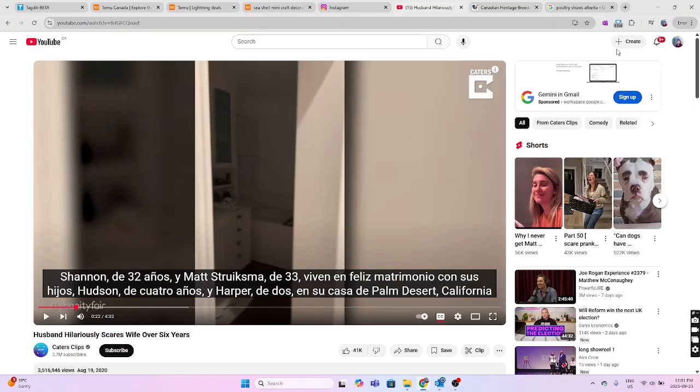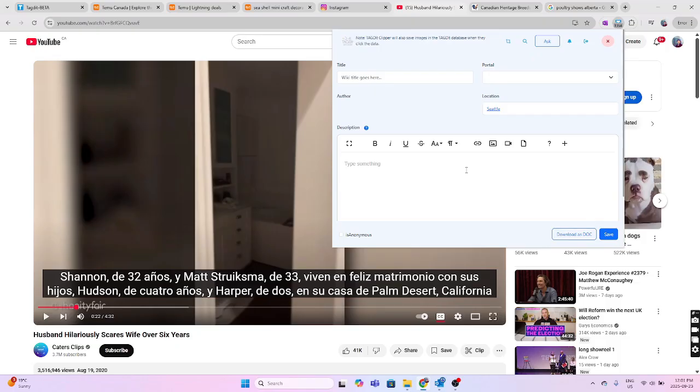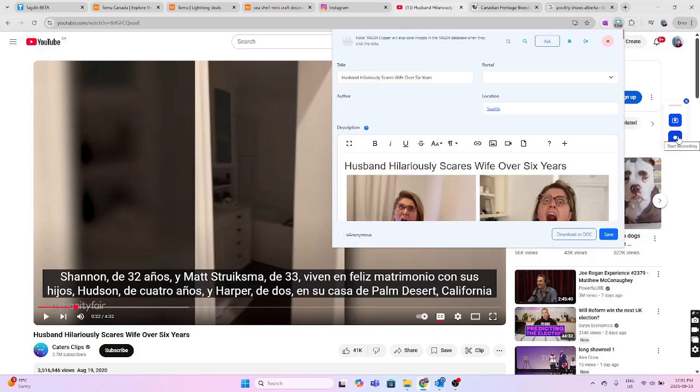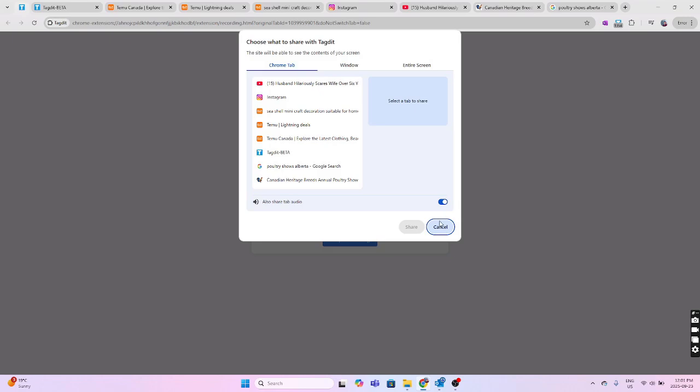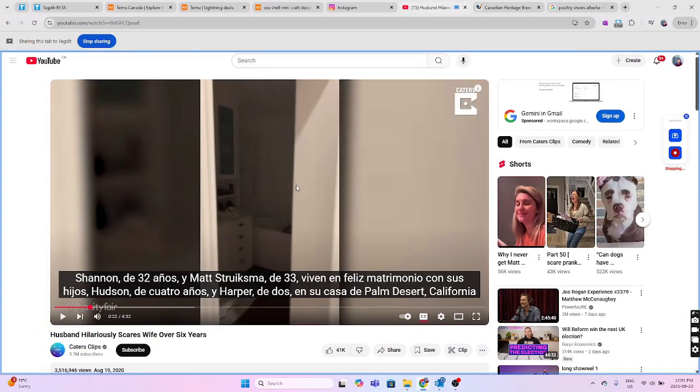But how I would cite this or record it is we go again to our TAGDit clipper. And then what we want to do instead of just clipping this page is we can click this button here, and this is being upgraded, and then this appears on the side. We're going to take a picture, or we can take a screenshot. So we want to do this one, share, and then now this page is being recorded.